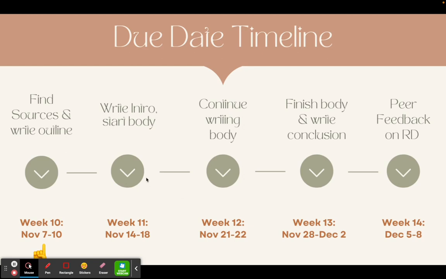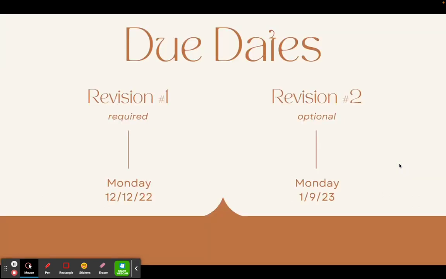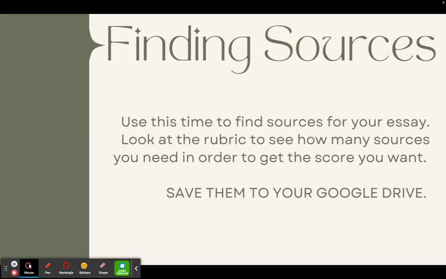And then as a reminder, here is the pacing for this paper. This week, we will be finding sources and writing an outline. Next week, we're going to actually start writing the paper with the intro and then starting the body. Week 12 is a very short week because it's Thanksgiving, so we'll work on continuing writing the body. And then when we come back, week 13 will be finishing the body and writing the conclusion. And then week 14 will be all about getting peer feedback. The revision number 1 that is required for everybody is due on Monday the 12th. And then when we come back from winter break, if you would like to revise your paper, you can do so. And that will be due on the 9th.